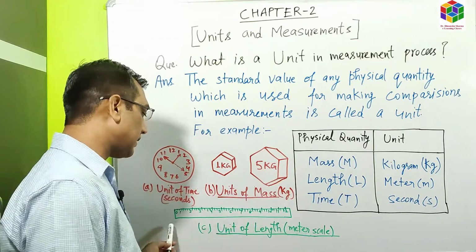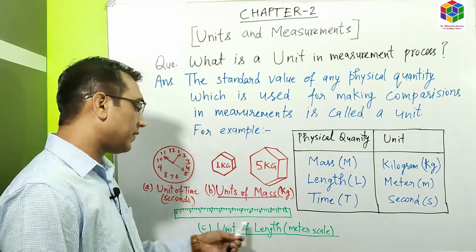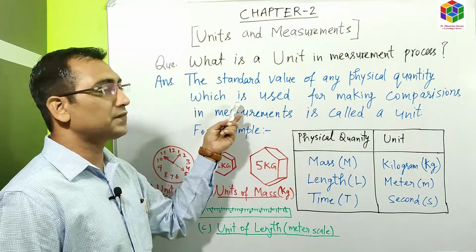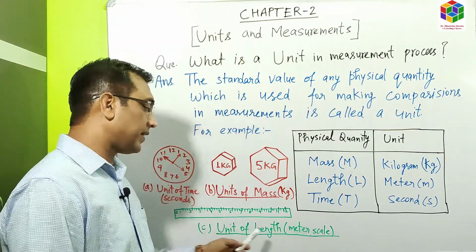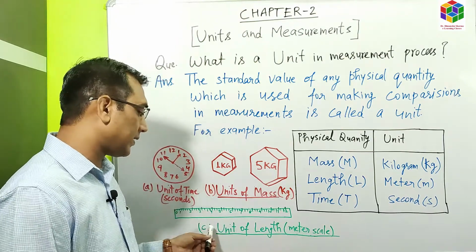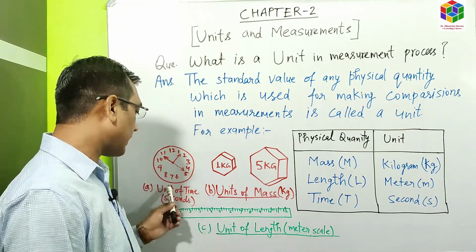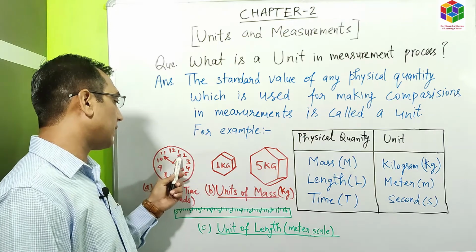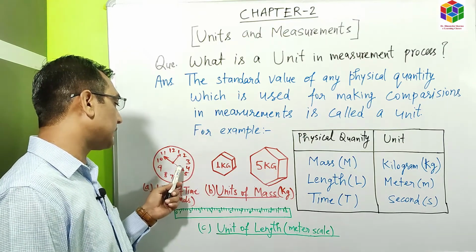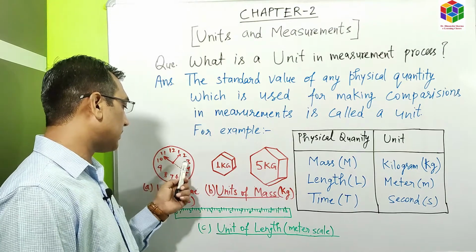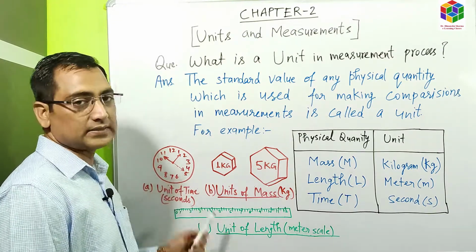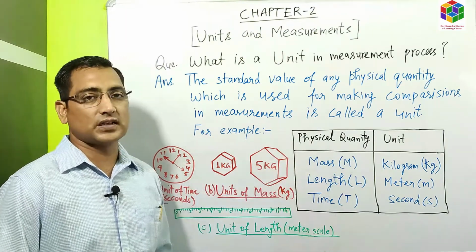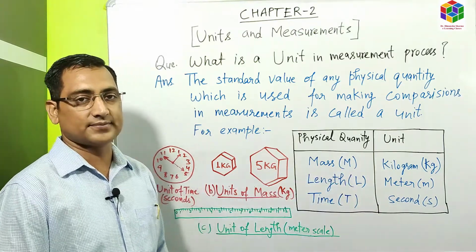Similarly, if you want to measure the length of any object, then we can use a meter scale. So a meter scale is a standard value of the physical quantity. So 1 meter is a standard value of the physical quantity, that is length. Next, we have time. In this diagram, a clock is shown. There are many hands: this is the hour hand, this is the minute hand, this is the seconds hand. So the measurement of time can be done by using this clock. In the next slide, we will see some basic, most fundamental physical quantities and what their units are.